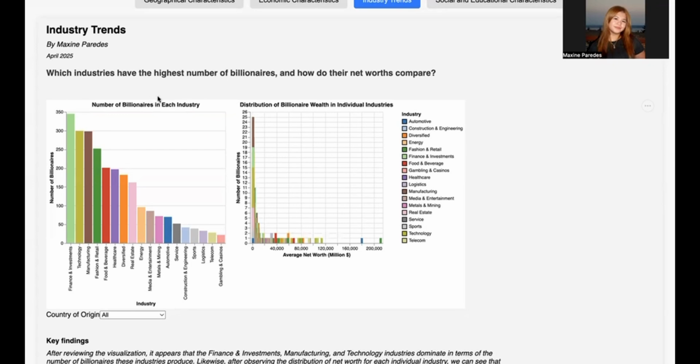So with that being said, in terms of my view, I really thought that again, we could just plot this in terms of a bar chart. So we can see the different industries right here, and then we can see the count of billionaires that originate from each industry. And then if we look to the right side of the view, we can see all of the industries, and the distribution of the average net worths of their billionaires is plotted here.